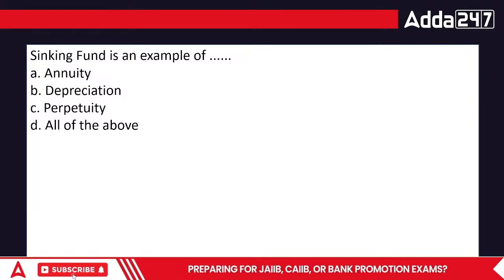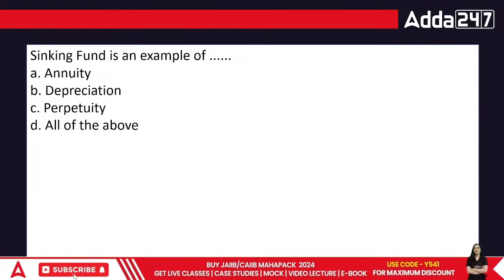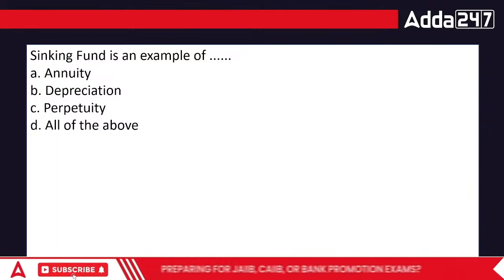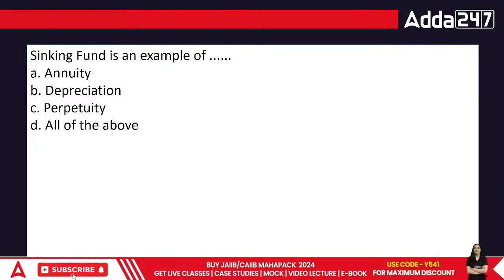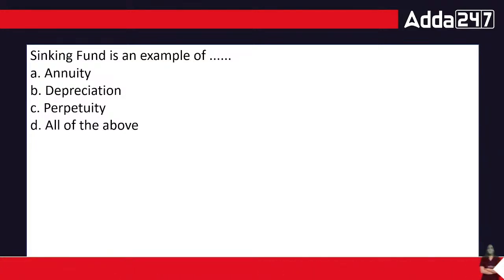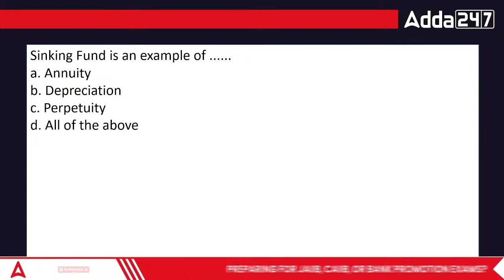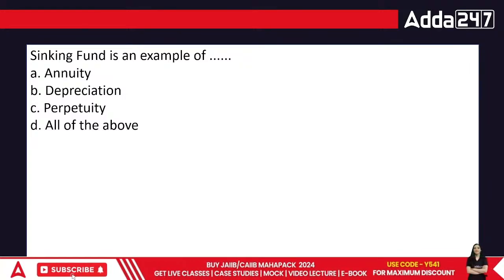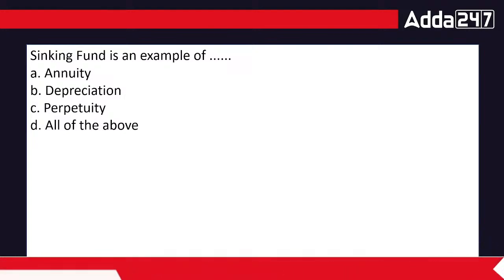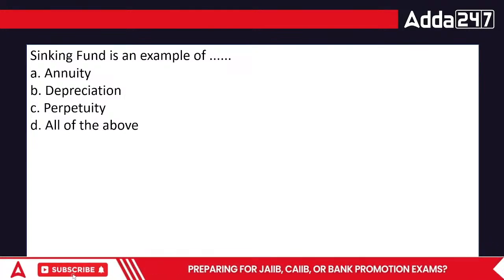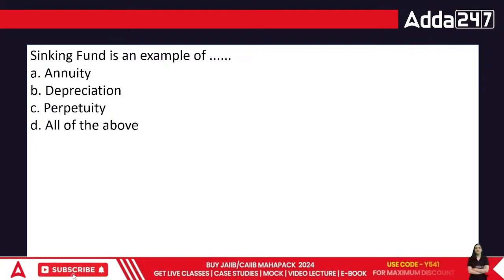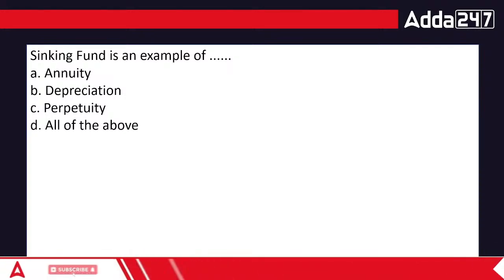Now, let's look at this particular point as well. Sinking fund is an example of annuity, depreciation, perpetuity, or all of the above. Everyone, sinking fund. What is a sinking fund? Sinking fund is actually the money that we are saving for our future, because after a certain period of time, this money would be utilized in the business for buying the new asset.